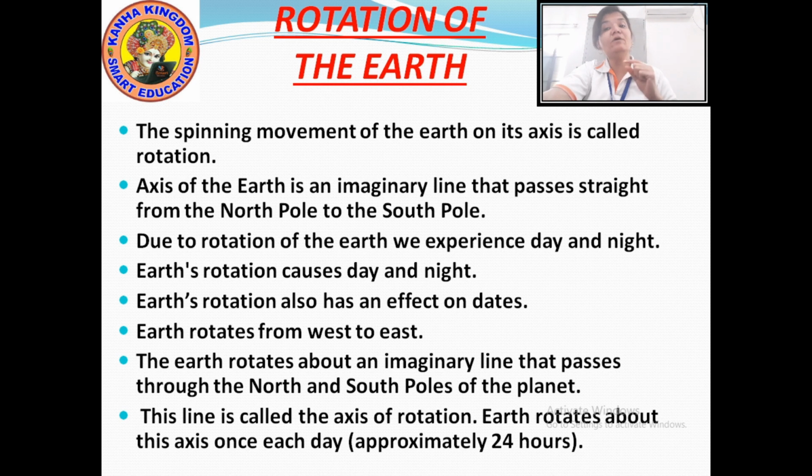Now the axis on which the earth rotates is an imaginary line. Now where does this line pass from? If you ask me that, ma'am, axis, but if it is an imaginary line, then where can we see this axis? You can imagine this axis from the North Pole to the South Pole.